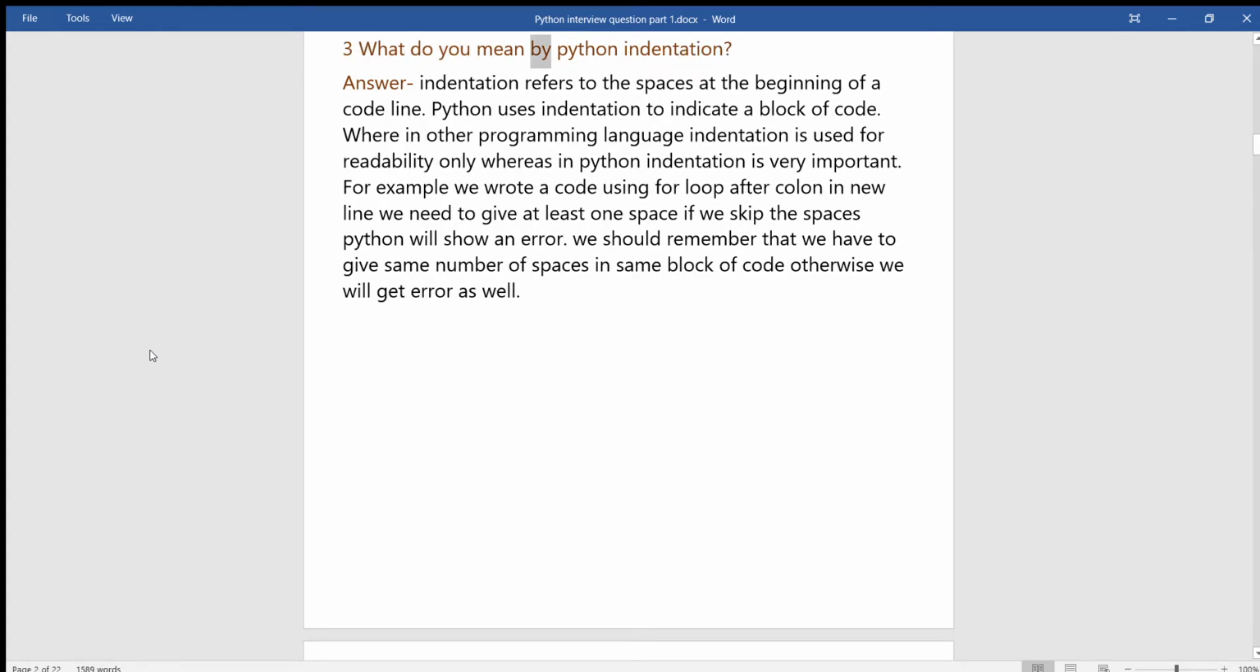3. What do you mean by Python indentation? Answer: indentation refers to the spaces at the beginning of a code line. Python uses indentation to indicate a block of code, whereas in other programming languages indentation is used for readability only. In Python indentation is very important. For example, we wrote code using a for loop. After the colon, in a new line we need to give at least one space. If we skip the spaces, Python will show an error. We should remember that we have to give the same number of spaces in the same block of code, otherwise we will get an error as well.